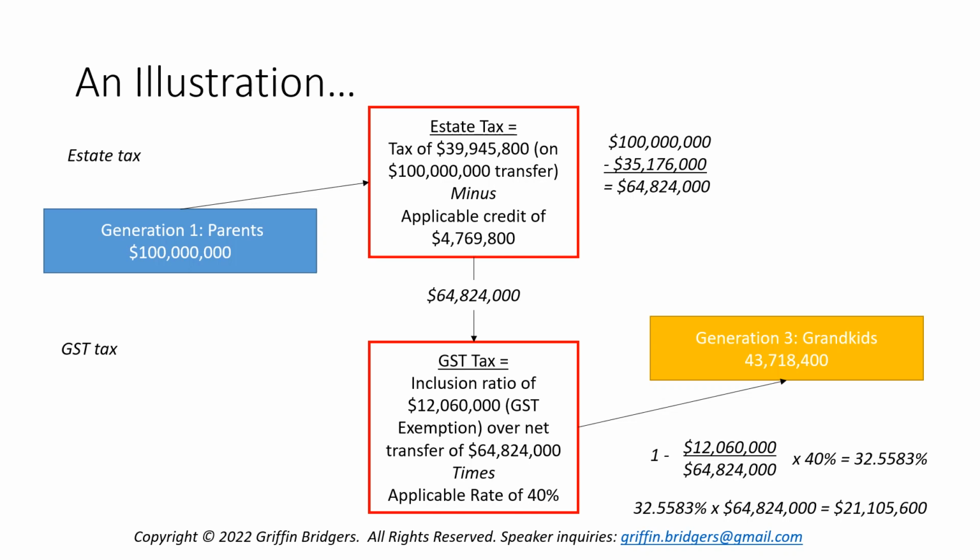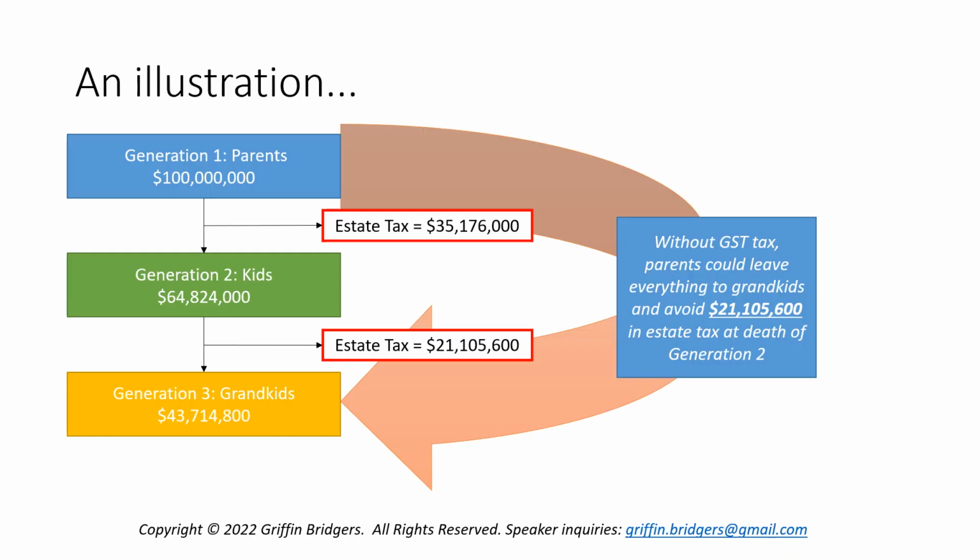And if we take that percent applicable rate and multiply it times our transfer, the net transfer after estate tax of $64,824,000, that gives us a GST tax of $21,105,600, leaving the grandkids with a net of $43,718,400. But wait, you say, these figures look familiar. We saw them back here on this illustration, and the answer is yes.